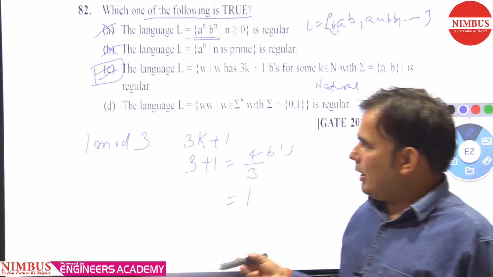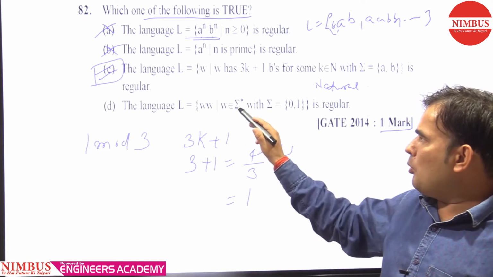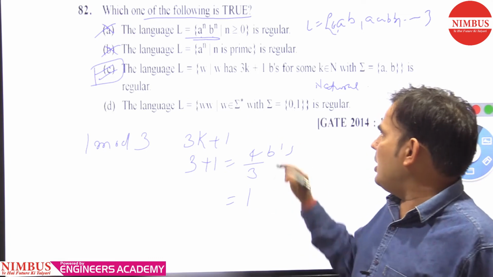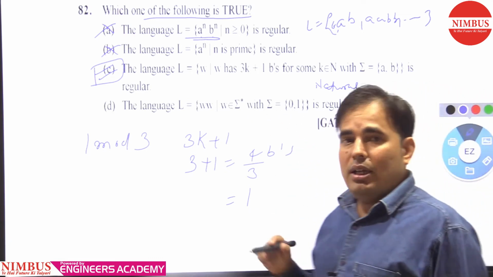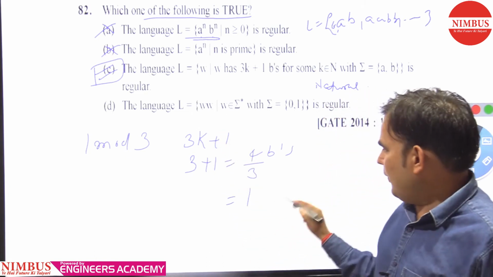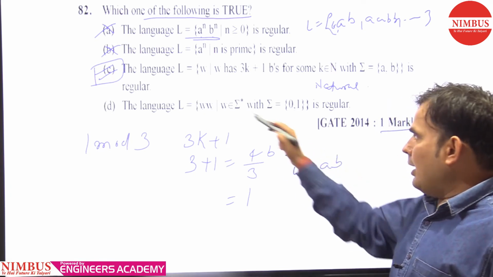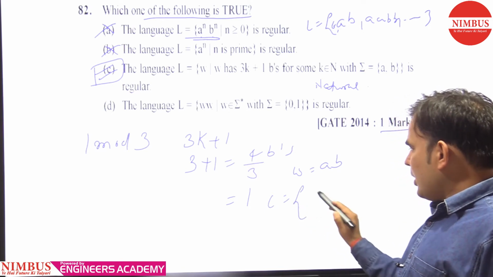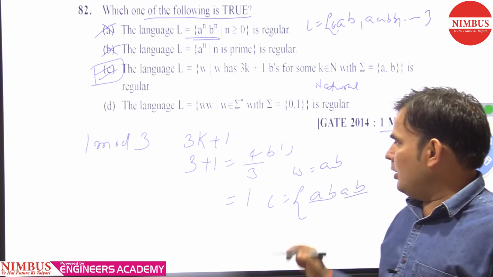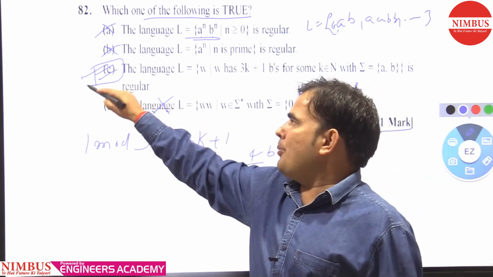And what is option D saying? The language L equal to WW, W belonging to the Kleene closure of the alphabet 0, 1, is regular? No, because here is also a comparison between W and W. If we have a string W equal to AB, then the language contains ABAB. There is a comparison between a string and itself. So that's why it is also not regular. So which one is regular? Option C is regular.